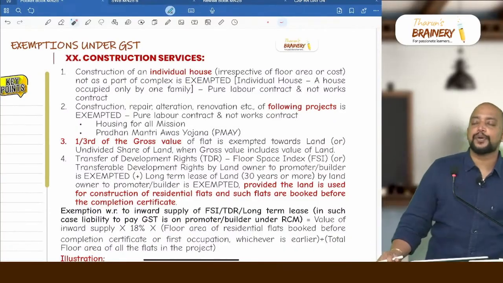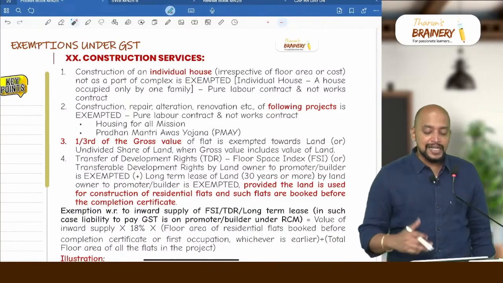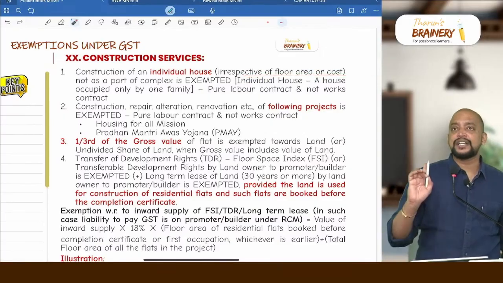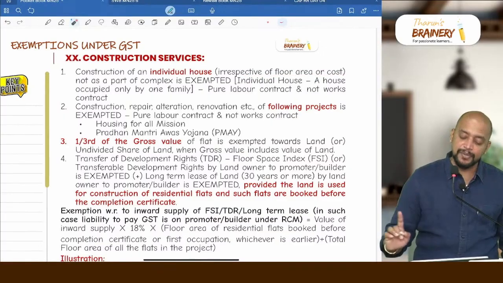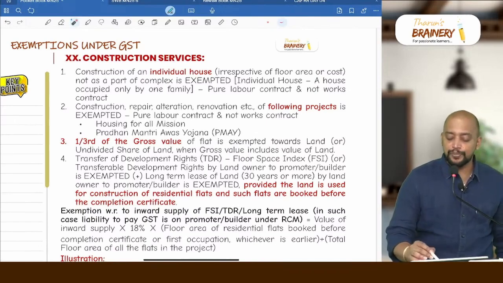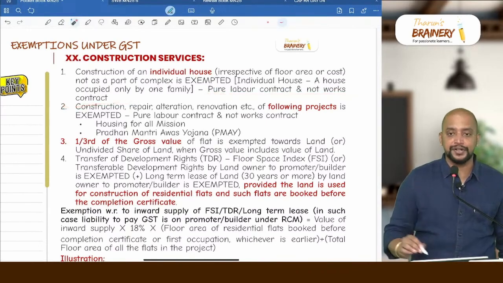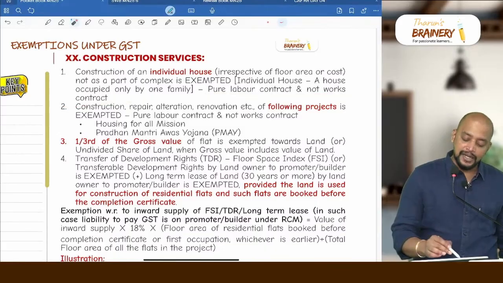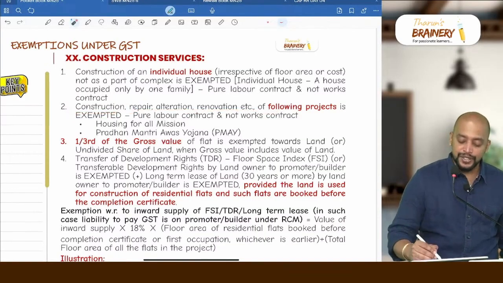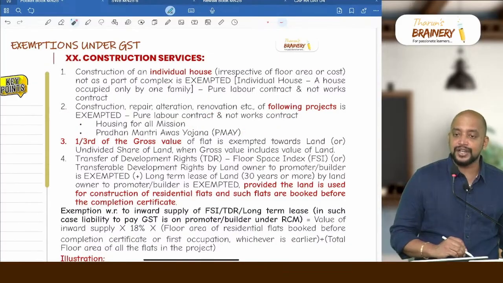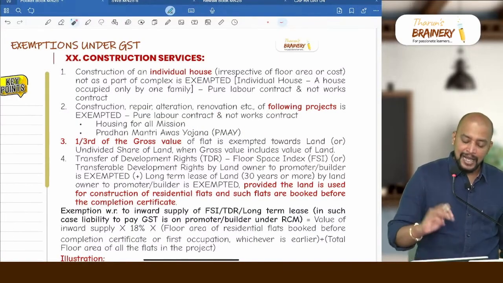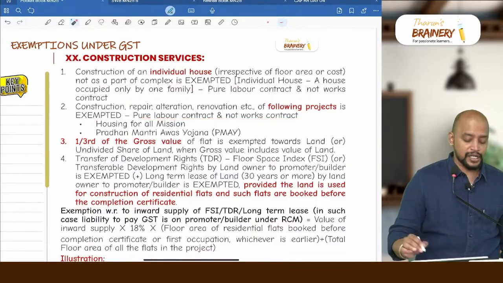Construction services, first point: construction of an individual house, irrespective of the floor area or cost. But what is an individual house? A house belonging to a single family is known as an individual house. That will be exempted, and mostly it should be a pure labor contract, not a works contract. Whereas the second point: construction, repair, alteration, renovation of the following projects. What project? Housing for All Mission or Pradhan Mantri Awas Yojana. For that, whatever money is received will be exempted. Again, it should be a pure labor contract and not a works contract.